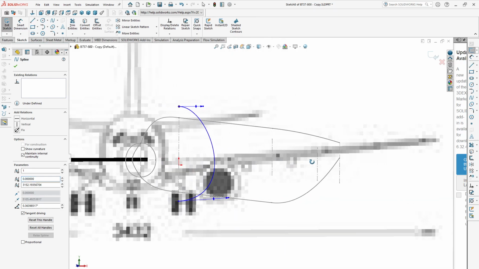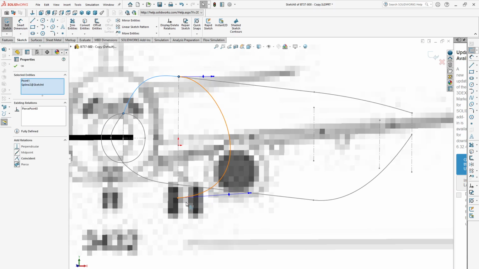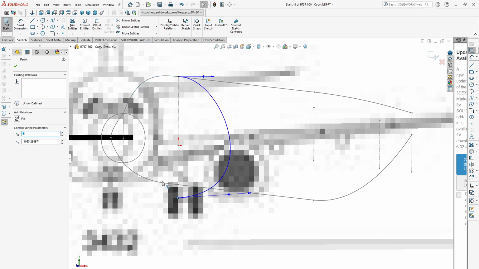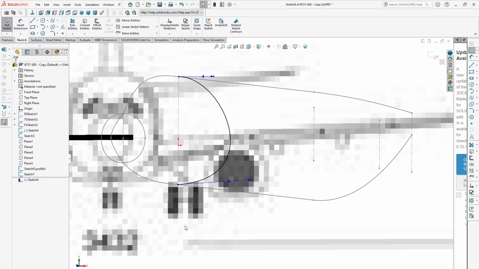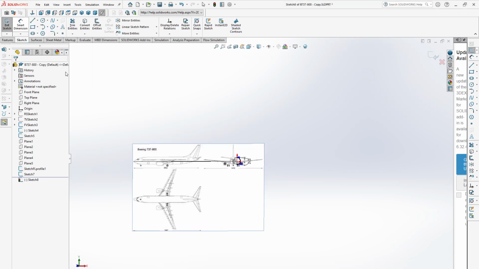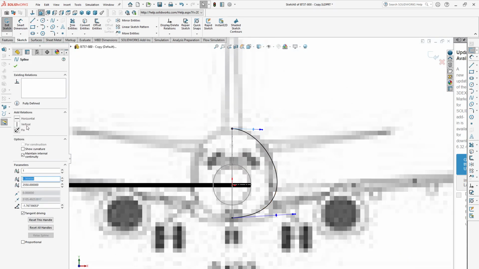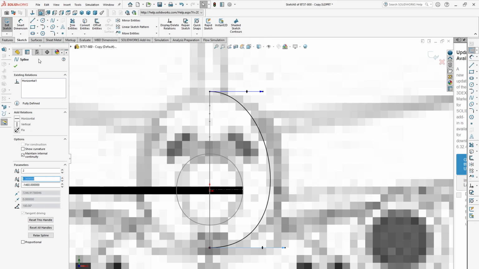Again press this point and make it pierce with this curve, this point, make it pierce with this line. Okay, then press spacebar and you can change the view. Now make this line horizontal, this line horizontal.